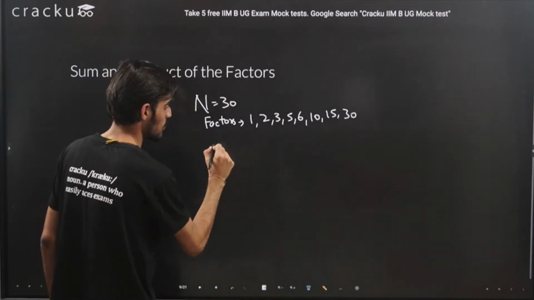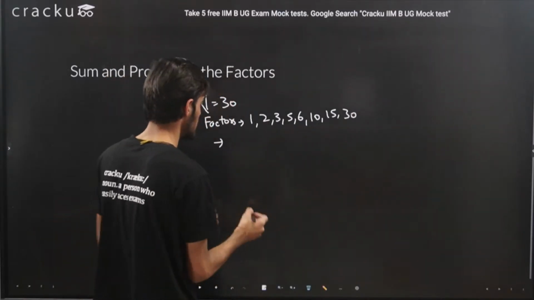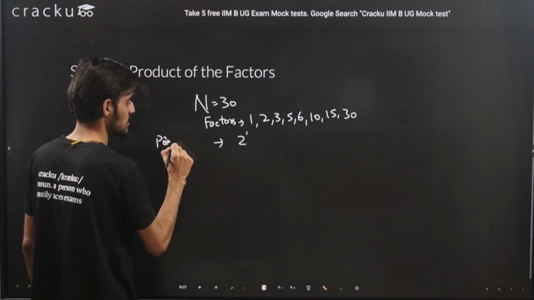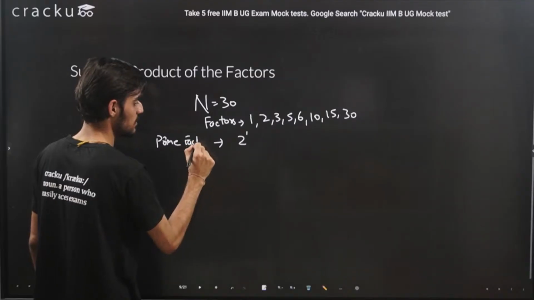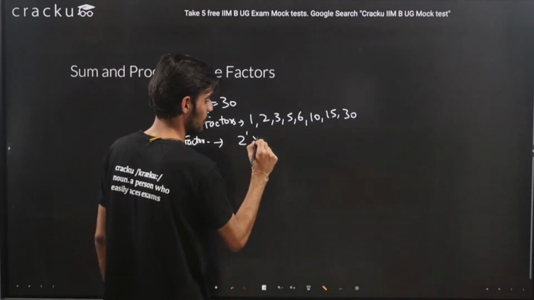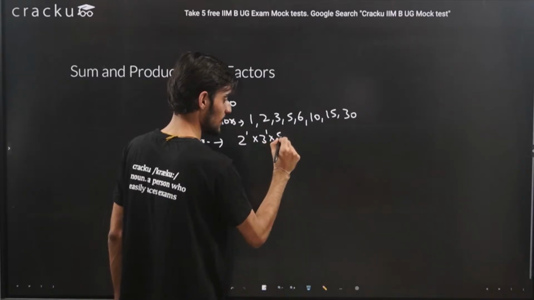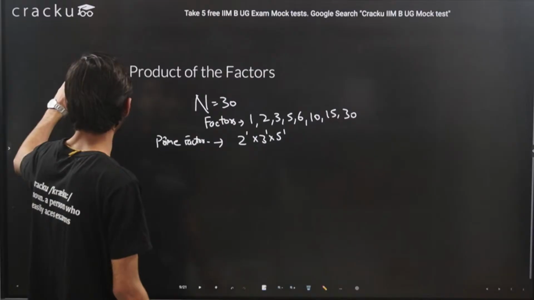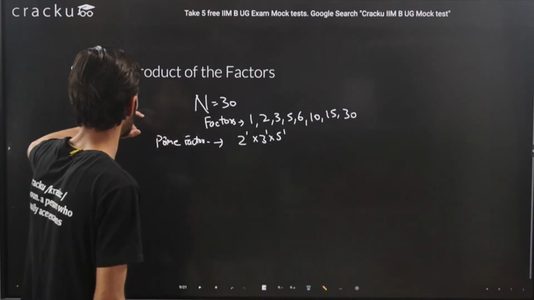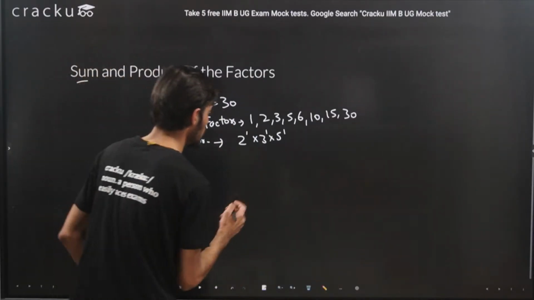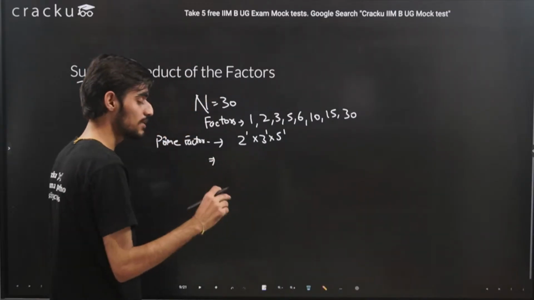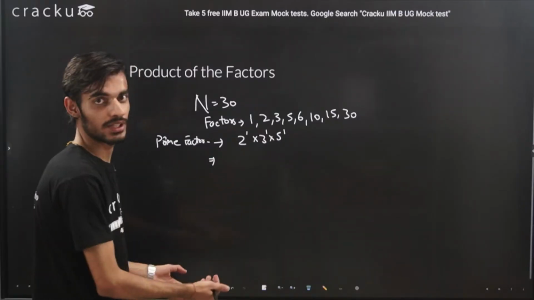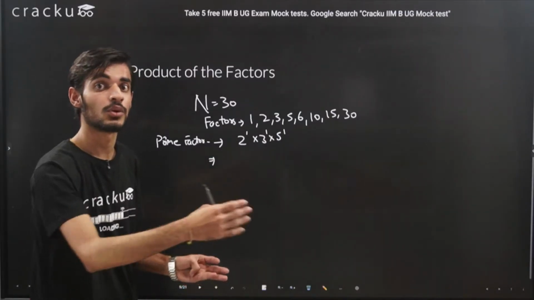Essentially what we had in the prime factorization, we wrote it as 2 raised to the power 1 into 3 raised to the power 1 into 5 raised to the power 1. So this is essentially what we have already covered in the last slides. Now we need to find the sum and product of factors. So how we can do it? Because I have explained you how the formula comes, so it will be better now for you to understand those things. Better clarity मिलेगी आपको किस तरह से चीज़ें हो रही हैं.